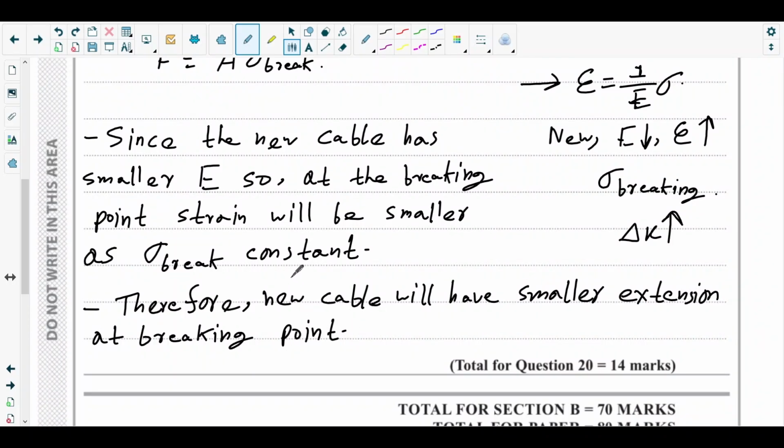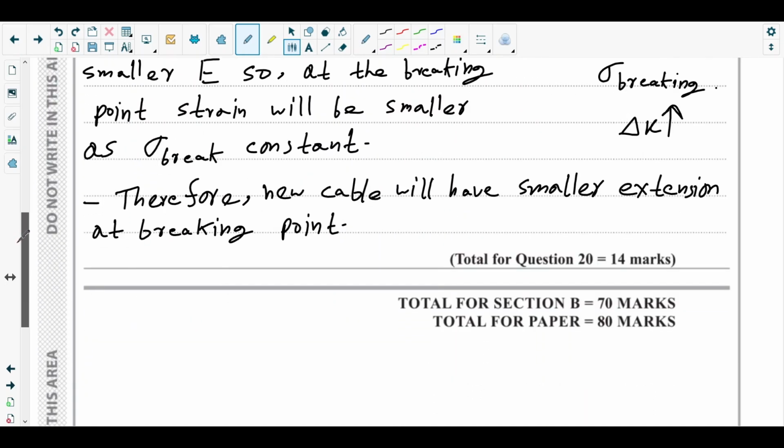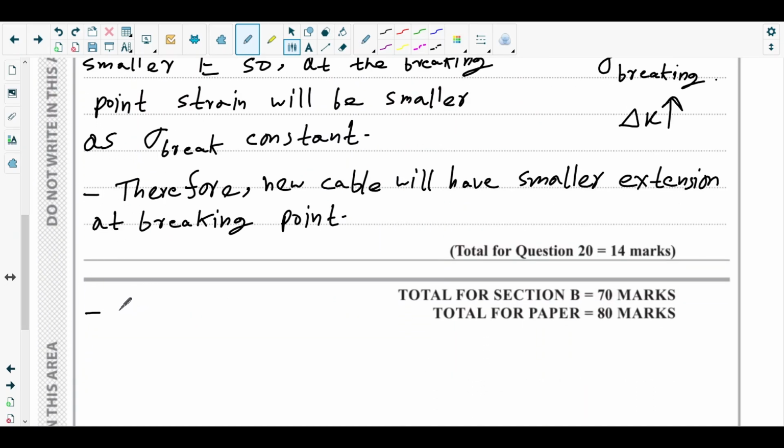So del x is smaller. Then force. We are done with the extension; we have deduced that it will have smaller extension.